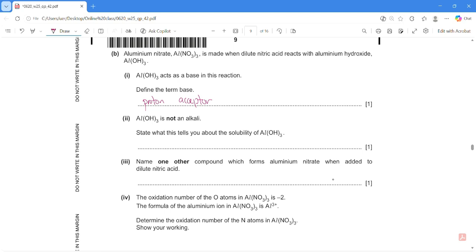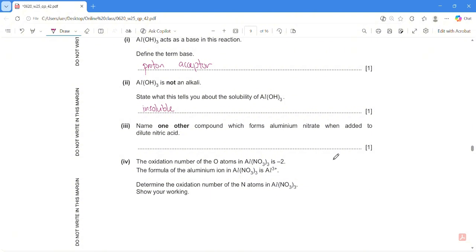So for this question, okay, I know that this Al(OH)3 is insoluble in water. So easy. Number 3, name one other compound which form aluminum nitrate when added to dilute nitric acid. Okay, so this one is aluminium oxide. So easy.